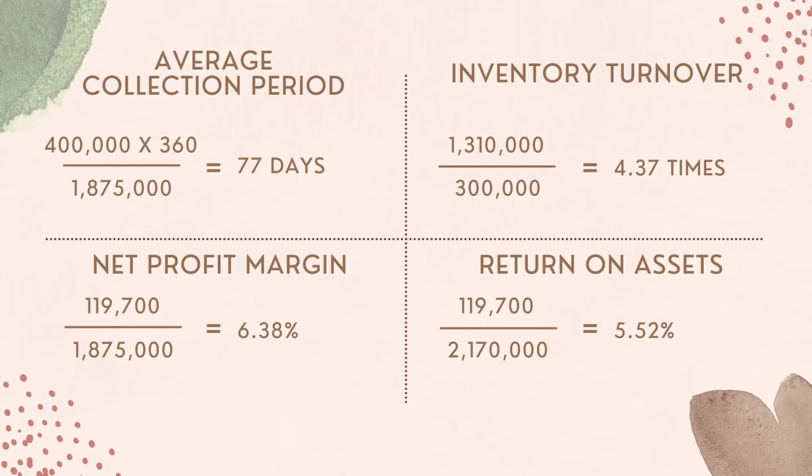Nasaruddin Ahmad Berhad's return on assets is 5.52%. The industry average is 8.95%. The industry average return on assets is higher than Nasaruddin Ahmad Berhad's. The firm is unable to control costs in its operations and cannot provide more wealth.